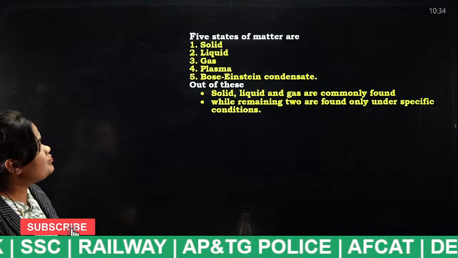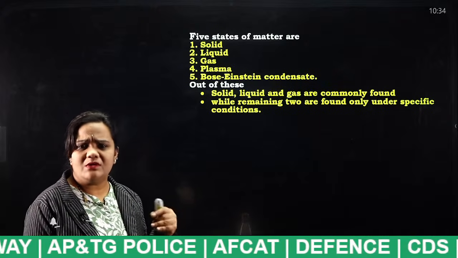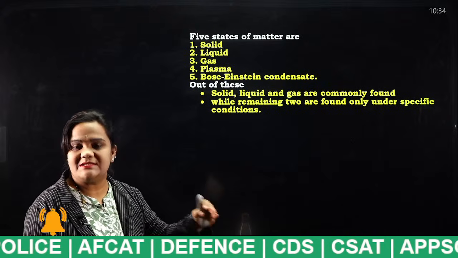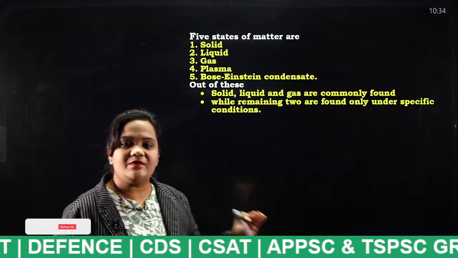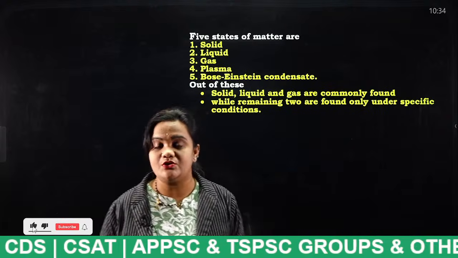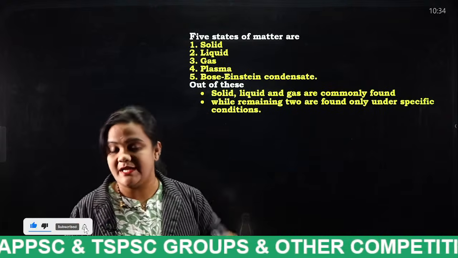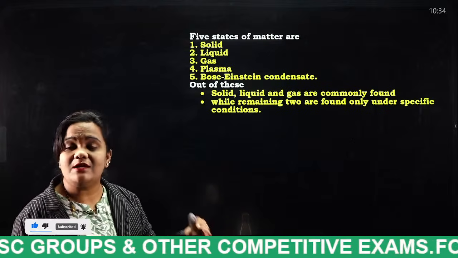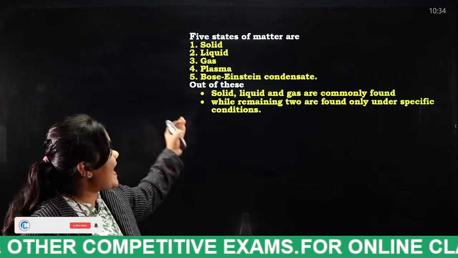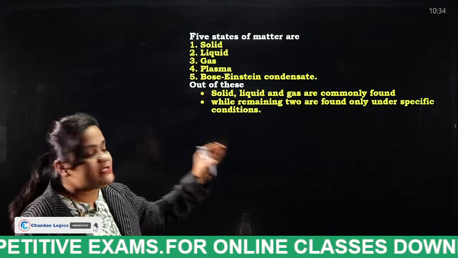How many states of matter are there? As you all know, you will think that we have only 3 states of matter, like solids, liquids and gases, but not that, students. We have 5 states of matter. So what are the other 2 states of matter? Plasma and Bose-Einstein condensate.